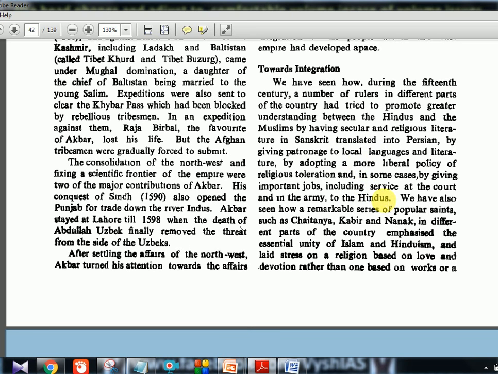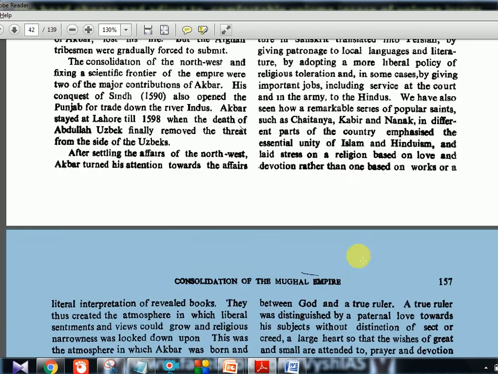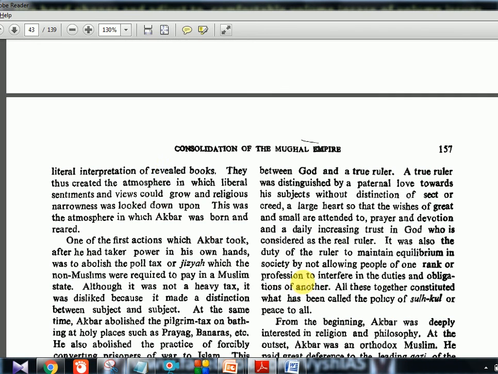So we have also seen how a remarkable series of popular saints such as Chaitanya, Kabir and Nanak, okay. In this textbook we have not discussed, but in prelims MCQs we have discussed in detail about these people, okay. This is Bhakti, Sufi saints and all. So they were also emerging, and this Hindu-Muslim unity concept was being praised, and it was spread across India, okay. In South also a lot of things were there, so that we learn later, okay, when we deal with Bhaktism and Sufism, okay. So it was full of devotion and a love for God. So this was the atmosphere in which Akbar was born and reared.